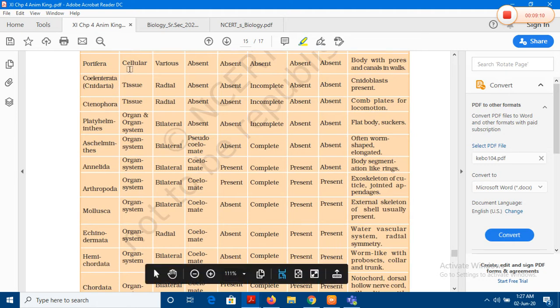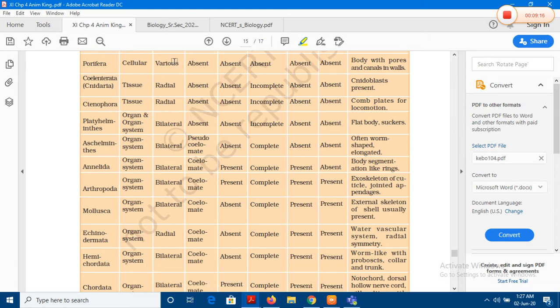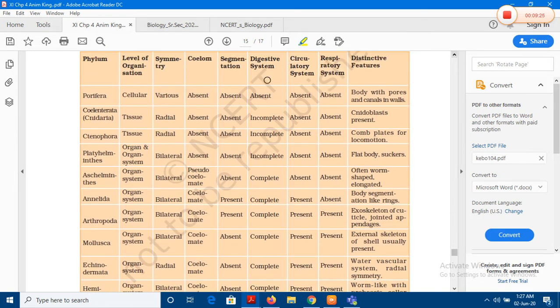If you just look at this, the body cellular organization, the levels of organization, what kind of symmetry, coelom present, absent, false. Then they are talking about if the body is segmented into different regions, like is there a head, a thorax, or an abdomen, or is the body without any segmentation? What kind of essential life process systems we are talking about, and if there are some distinctive characteristic features. Now, another important word is how do you remember the characteristic features? Right now, it is just the initiation class or tutorial for this chapter.